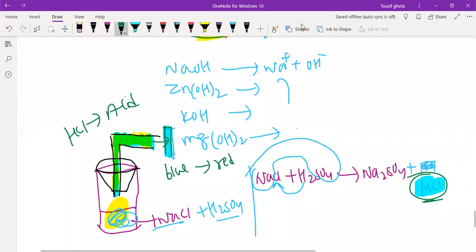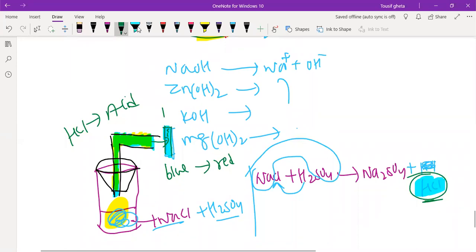What I just did was take that litmus paper and dip it in water. Then I kept this litmus paper in the same position and did the same thing. Now I am passing the HCl gas, and suddenly it turned to red color. When I kept it in water and brought it near, I got red color. What is the reason now?